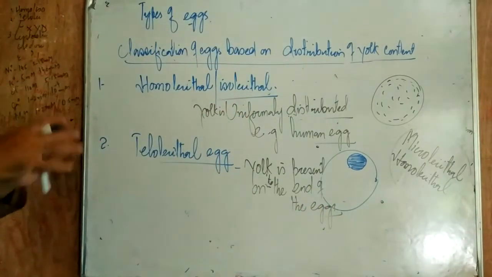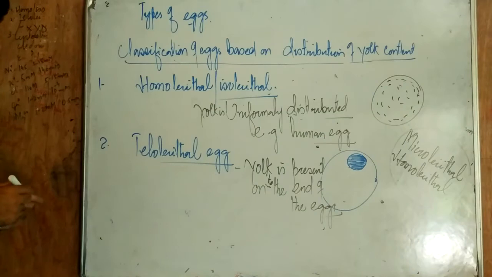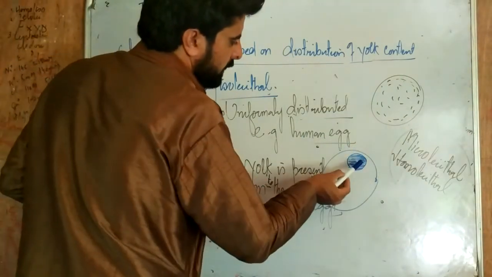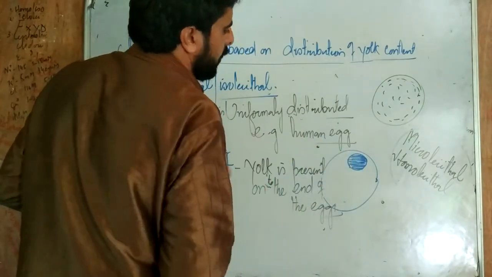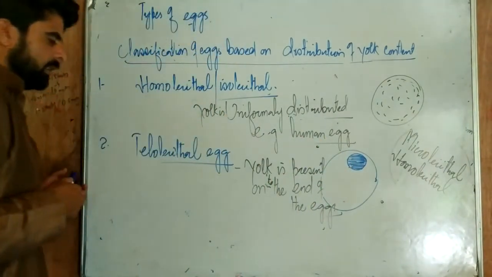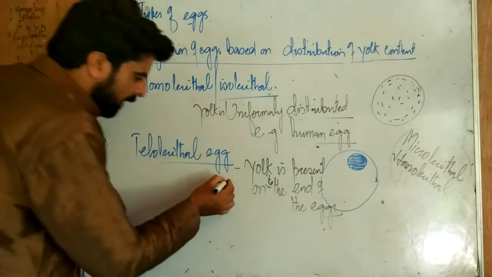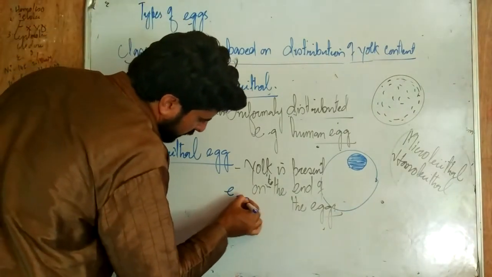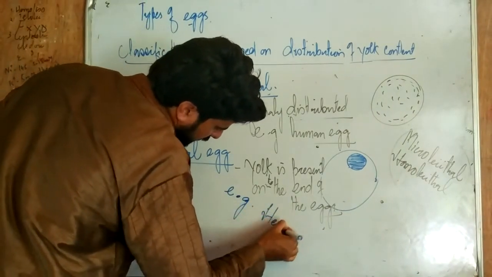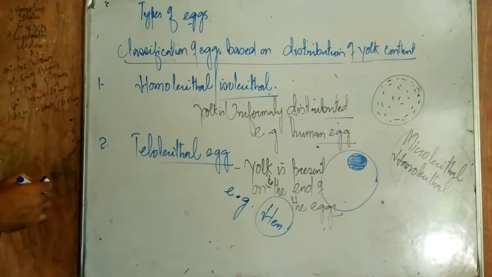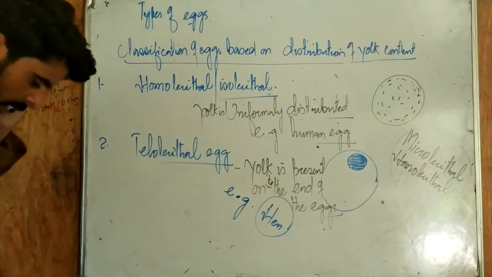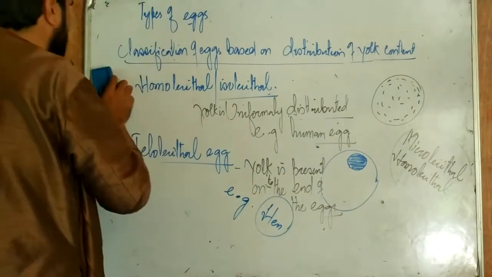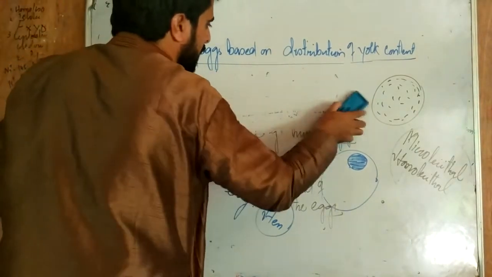If the yolk is located towards the end of the egg, then we call it a telolecithal egg. If there is an egg and the yolk content is present on the end of the egg, we call that telolecithal. An example is the hen; a hen has a telolecithal egg.